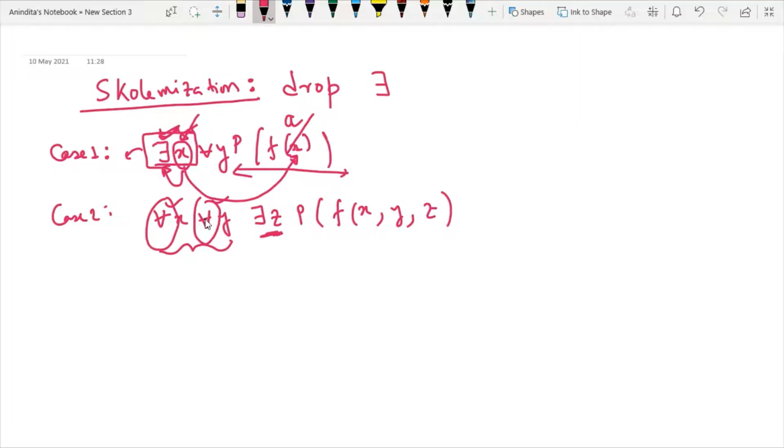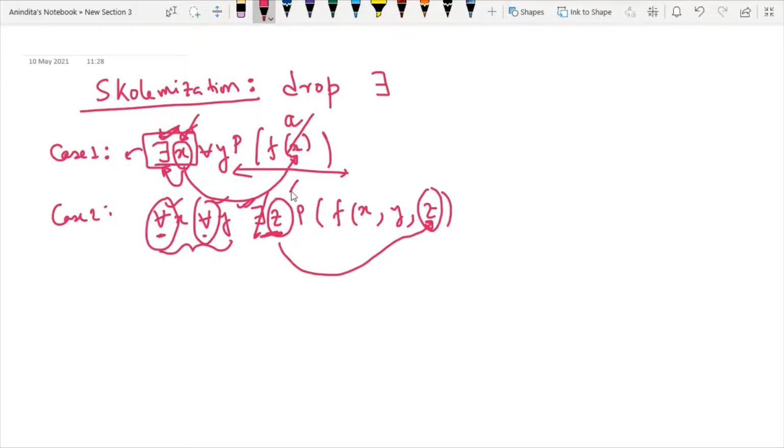So in that case, you have to replace the occurrence of the variable that exists with the existential quantifier with a function. Means whichever existential quantifier you are going to drop, if it has more than one universal quantifier before it, then the rule is simple.